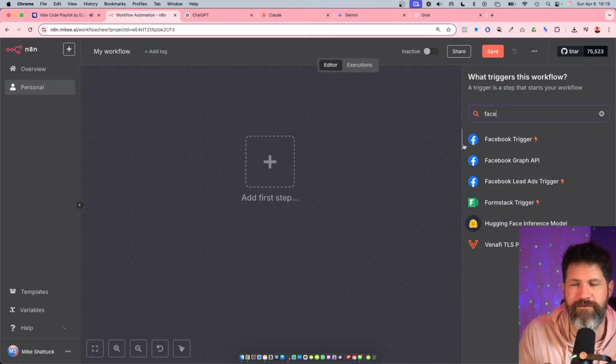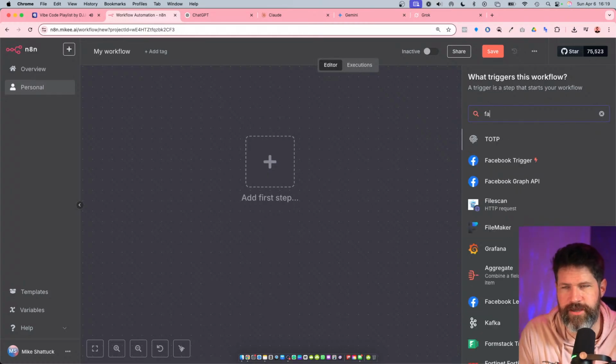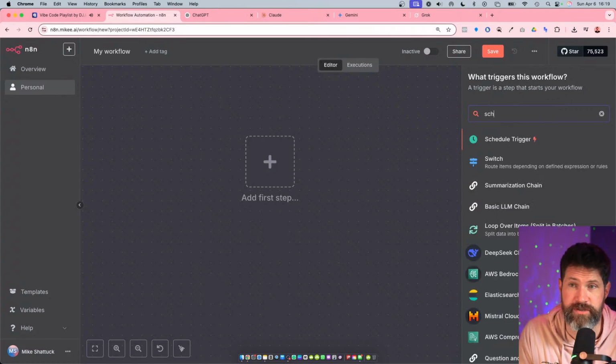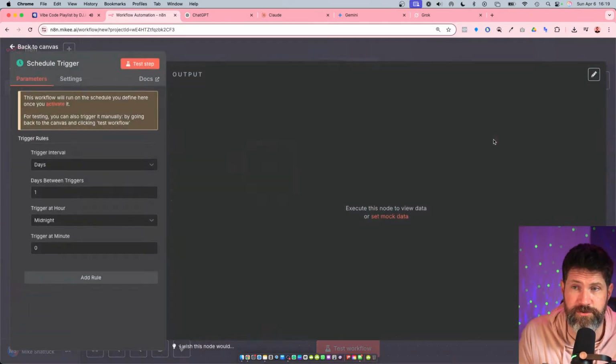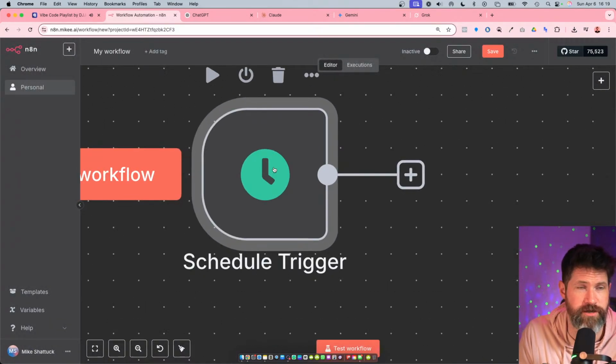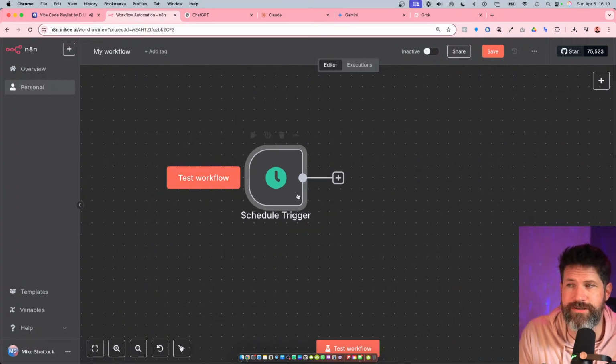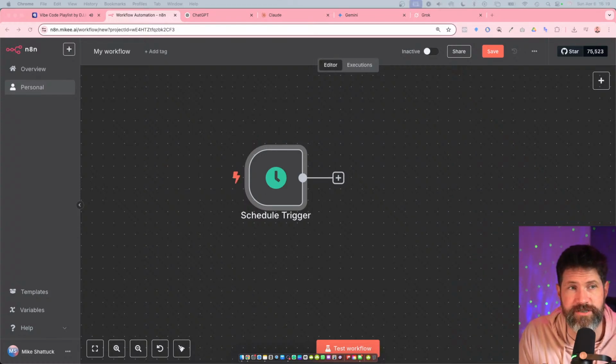So you don't have to try to reinvent the wheel, but really what matters, okay, so let's just say you put in, well, everything either starts with the schedule. I just would do a schedule, right? So you just put in whatever schedule here. A schedule trigger is pretty much how you want to start every workflow, right? And then you can test it easily as you're going with the schedule trigger. You can do a chat trigger if you want to, but really you can test it with anything.